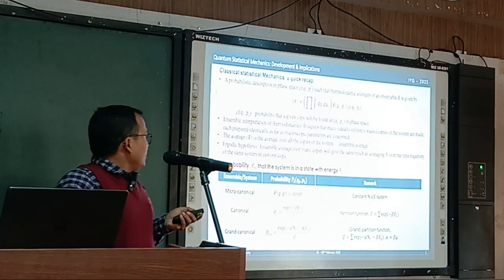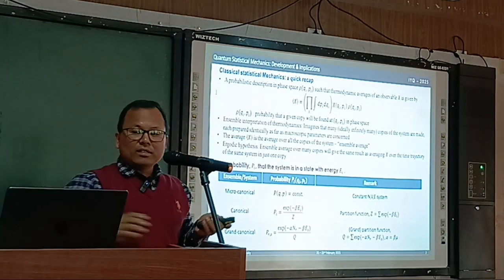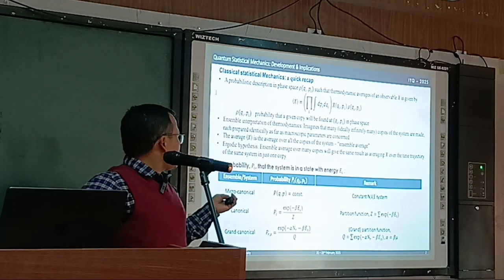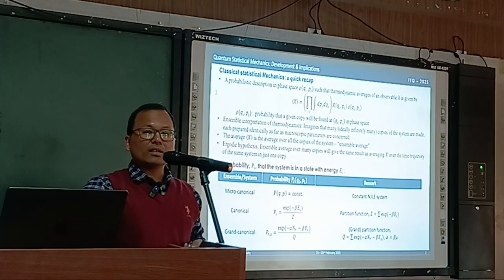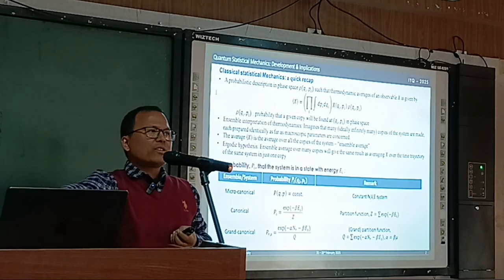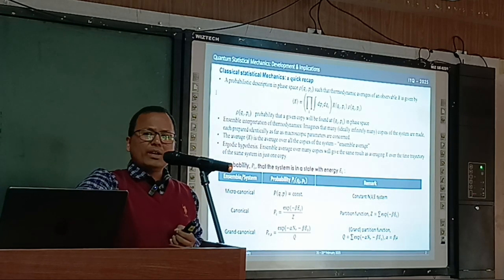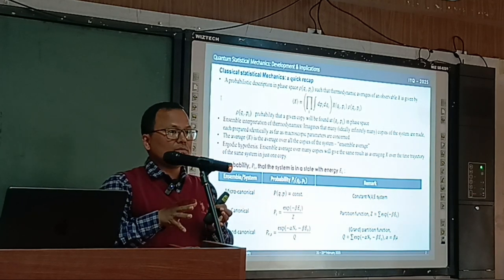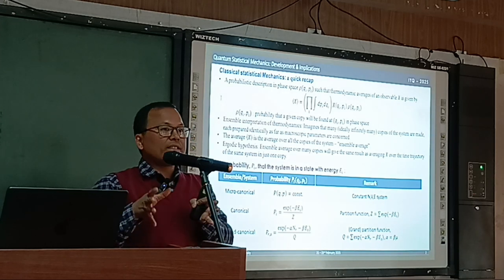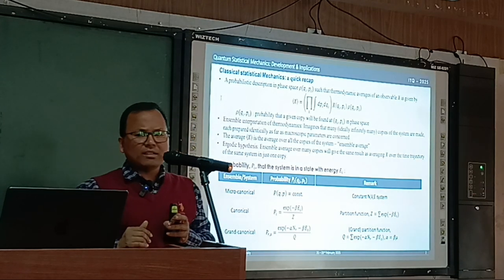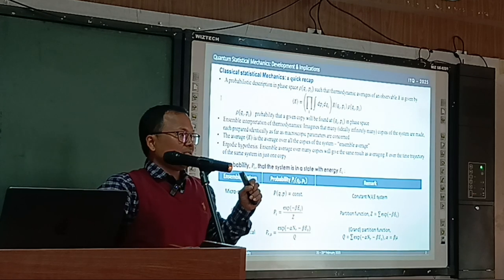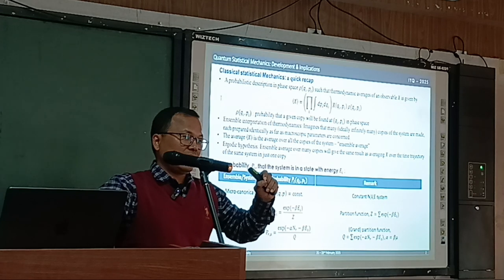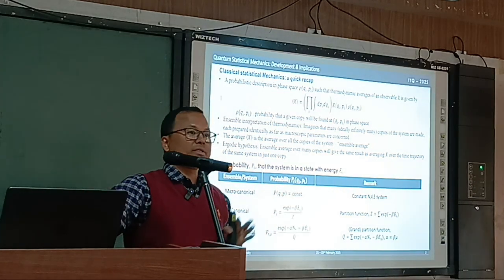Of course, it depends on the system. There are kinds of systems called microcanonical, canonical, and grand canonical. Microcanonical is a system where you have a fixed number of particles and a finite volume, which is not changing, as well as fixed energy. They're all constant. In this case, the question that we asked, what is the probability that a particle can be found in a particular state, has a constant answer.